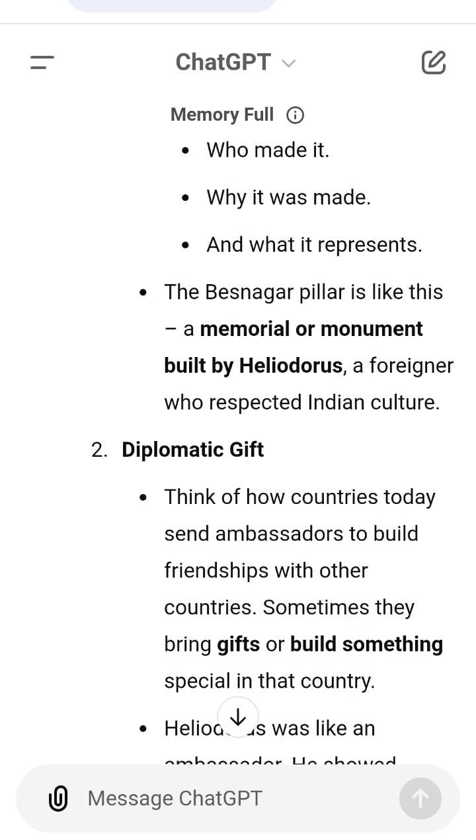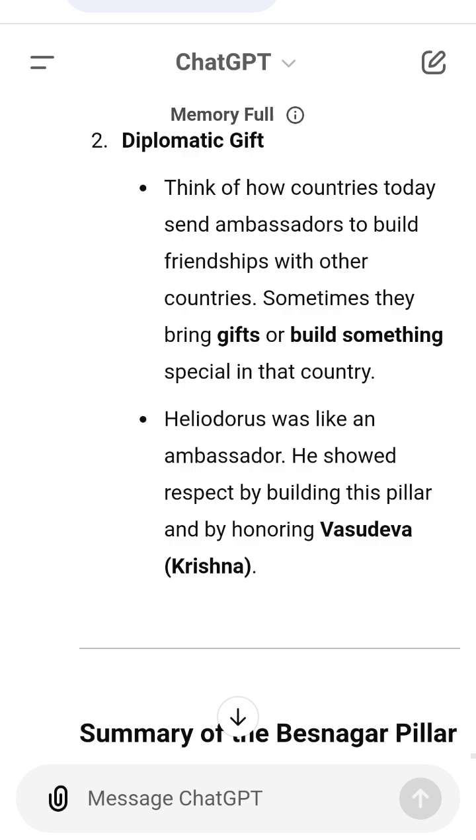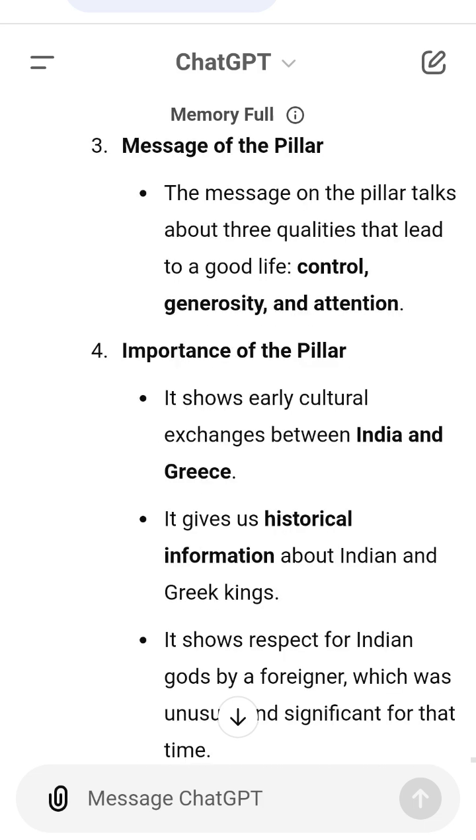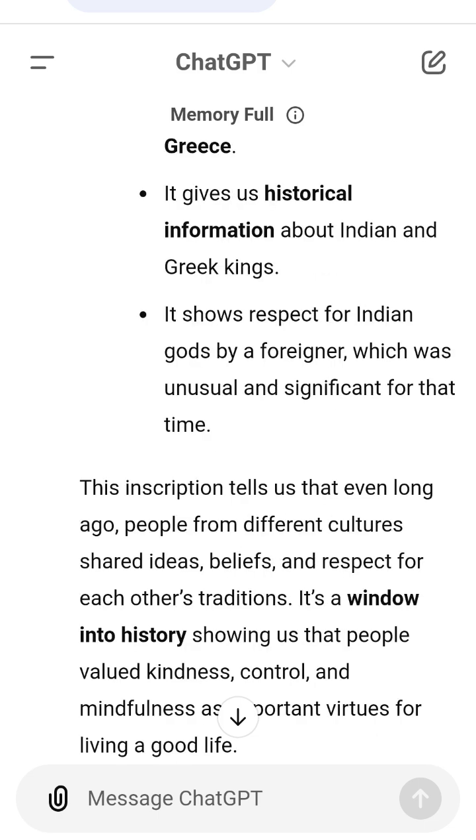This inscription tells us that even long ago, people from different cultures shared ideas, beliefs, and respect for each other's traditions. It's a window into history, showing us that people valued kindness, control, and mindfulness, important virtues for living a good life.